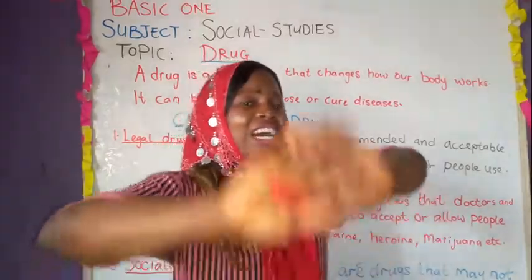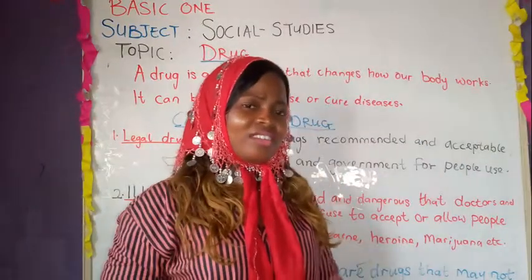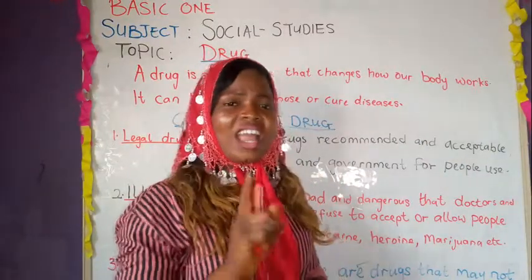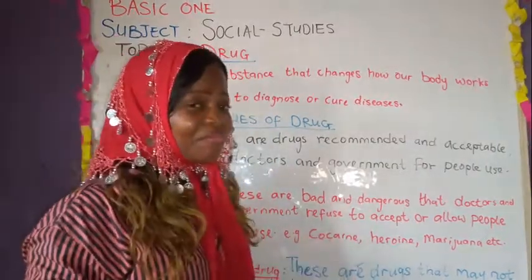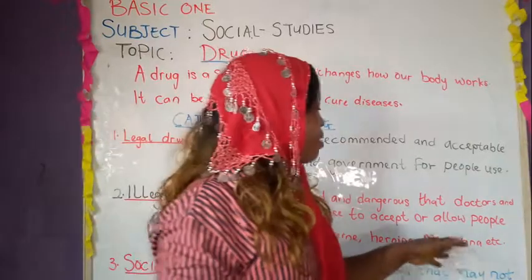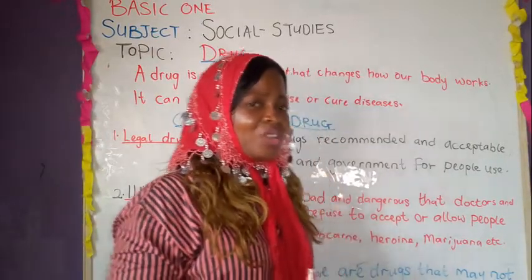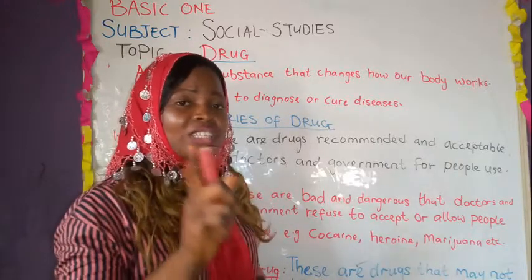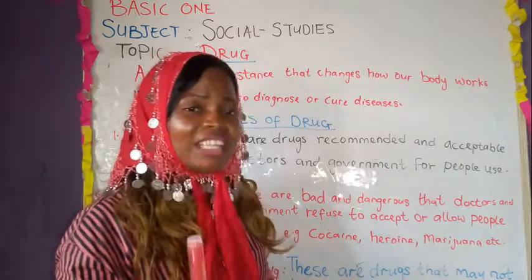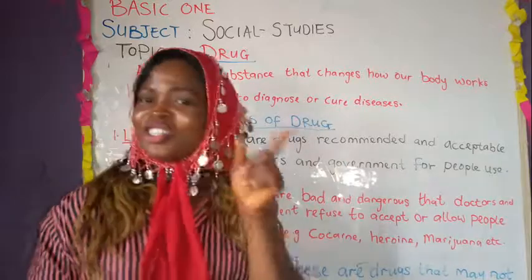Why? Because they can harm us. So why do you want to use it? Examples of such drugs are cocaine, heroin, marijuana. Some people also say they take weed, they take this, they take that. Once it is not accepted by doctors and government, it is an illegal drug.